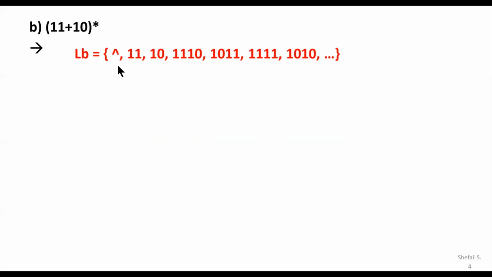So both symbols are appropriately used for representation of the null. It is having the combination of 1, 1. So single 1, 1 may be there, or 1, 0 may be there. So you are having two valid words. Again, you can call the loop two times. So a group of 1, 1 may be repeated, or a group of 1, 0 may be repeated, or a group of 1, 1 followed by 1, 0 may be repeated. In that fashion, you are able to extract a few other words.